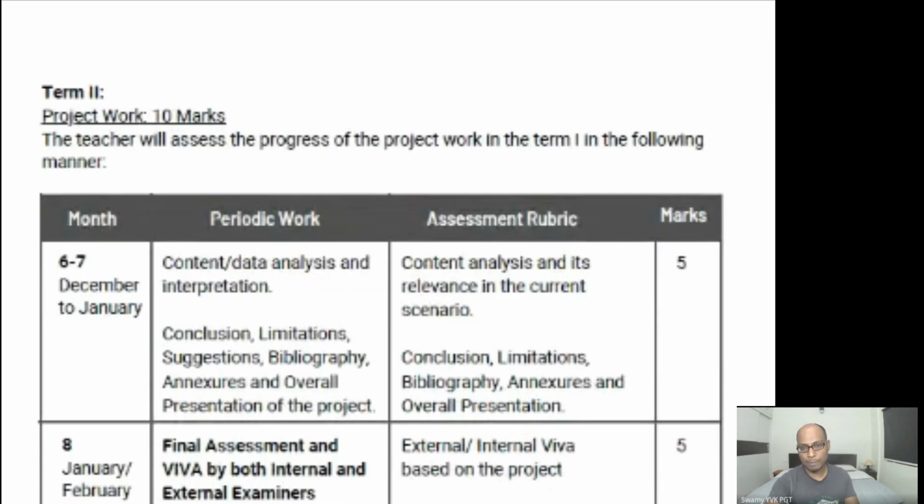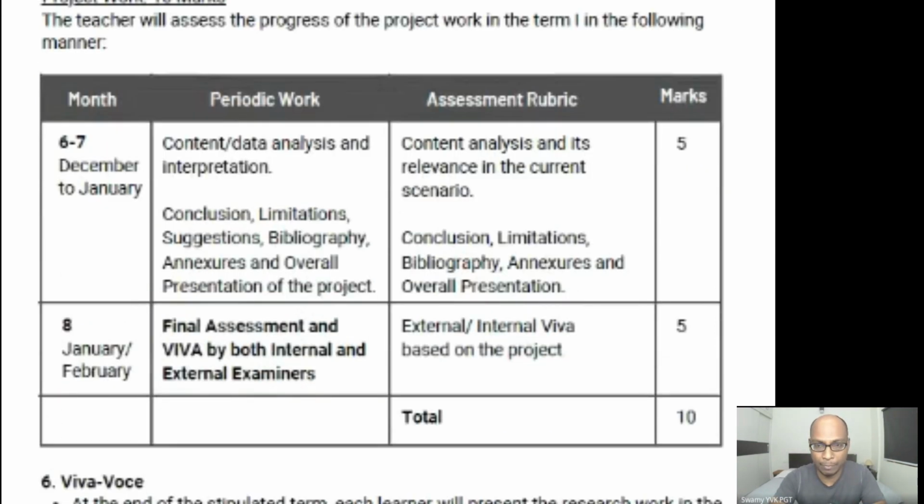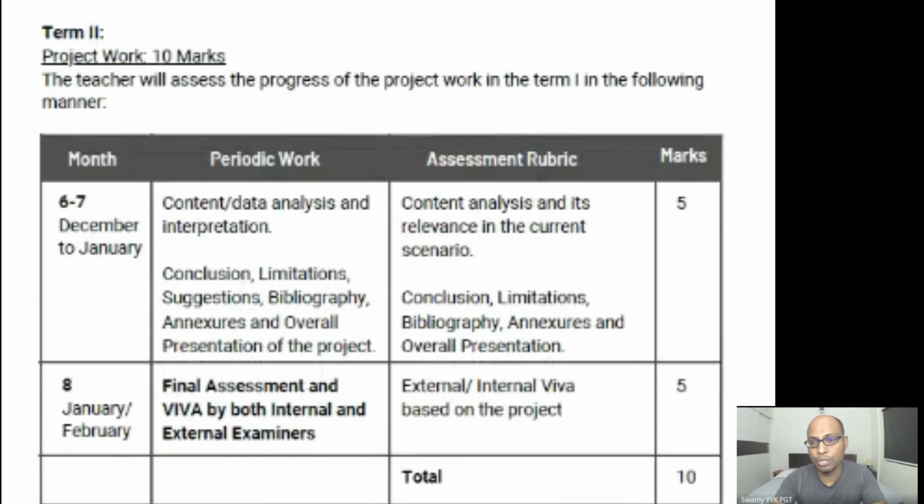Next, coming to this Viva, at the end of the stipulated term, each learner will present the research work in the project file to the external and internal examiner. Questions should be asked from the research work project file of the learner. The internal examiner should ensure that the study submitted by the learner is his or her own original work. In case of any doubt, authenticity should be checked and verified.